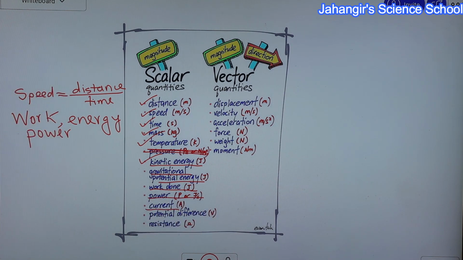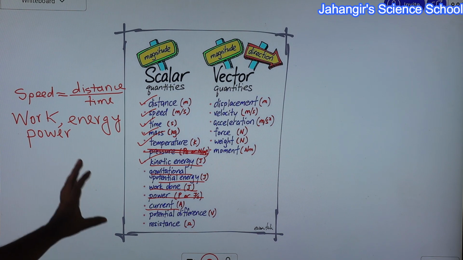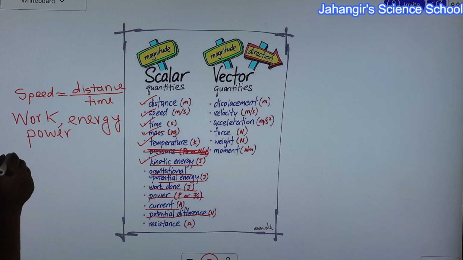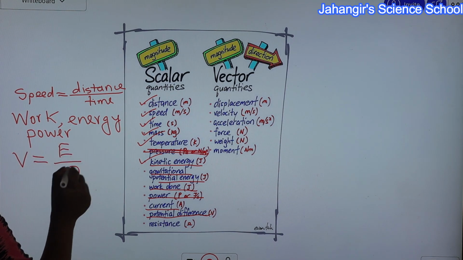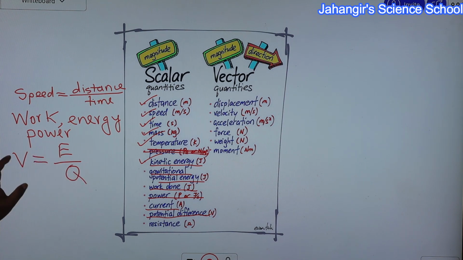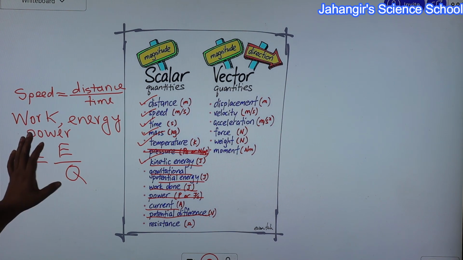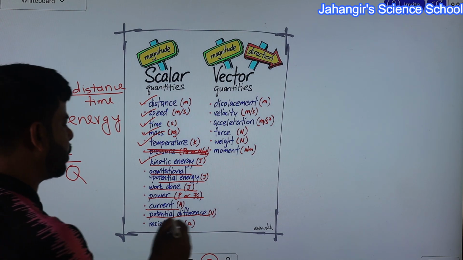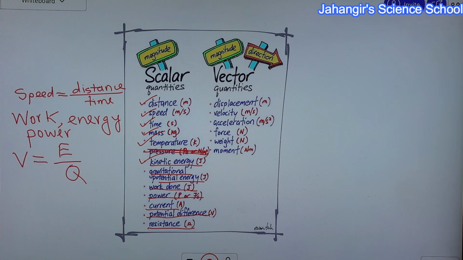Electric current means rate of flow of charge. So electric current equals charge divided by time. So electric current is a scalar quantity. Potential difference or voltage V equals energy transfer per unit charge. So voltage equals energy divided by charge. Energy and charge both are scalar quantities. That's why voltage or potential difference is a scalar quantity. Resistance is a scalar quantity.